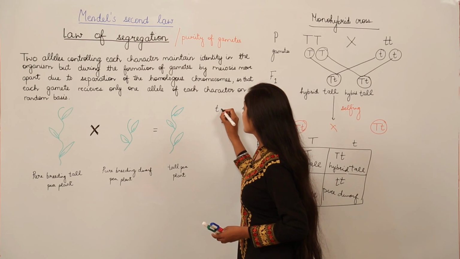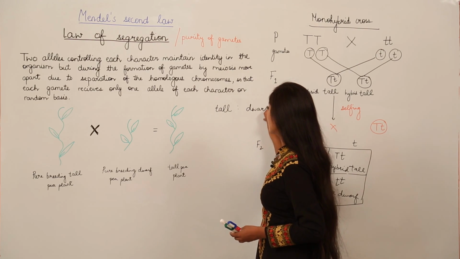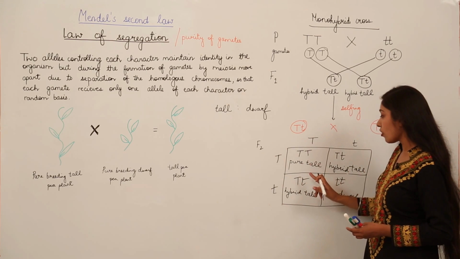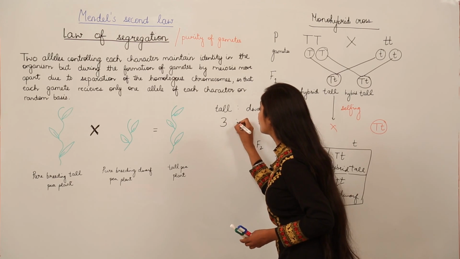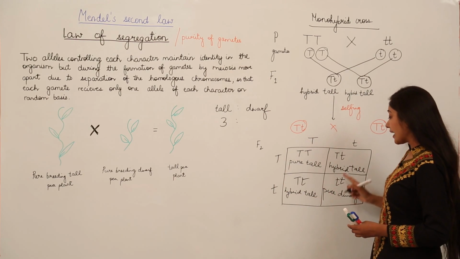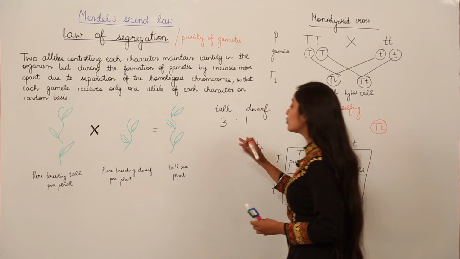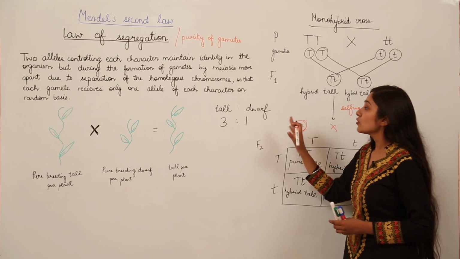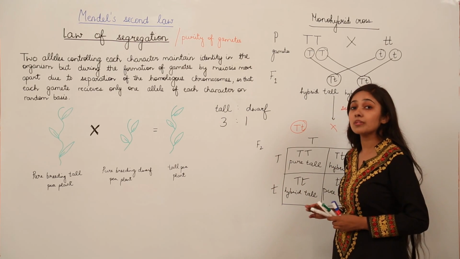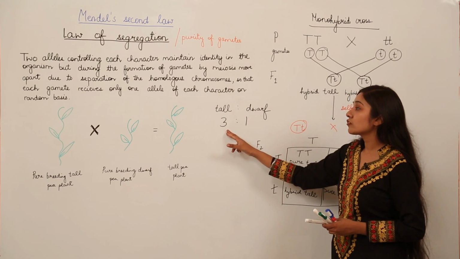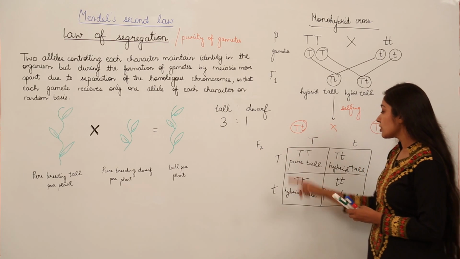So what is going to be the phenotypic ratio? Phenotypic ratio is ratio tall, ratio dwarf. So how many plants are going to be tall? 1, 2 and 3. So it is 3 plants out of 4 are going to be tall, and how many plants are going to be dwarf? It is 1. So 1 plant out of 4 will be dwarf. So this is the phenotypic ratio. Remember, phenotypic ratio means from the outer appearance, 3 plants will be tall and 1 plant is going to be dwarf. Now let us discuss the genotypic ratio.